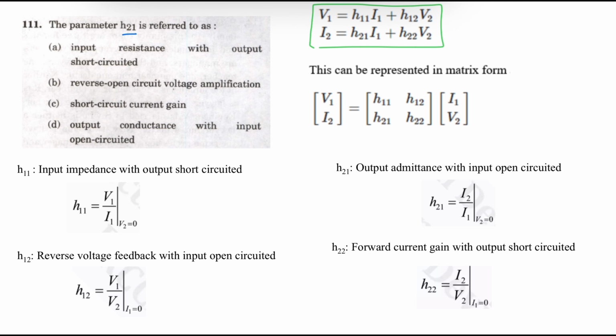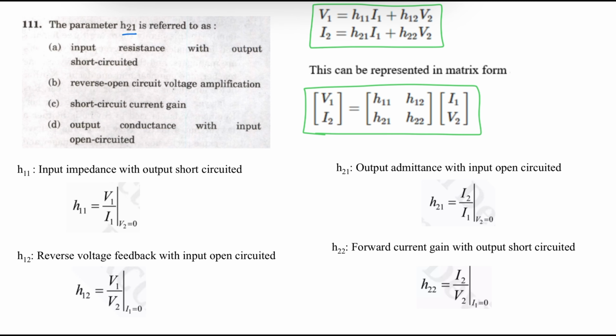Here V1 and I1 are input port voltage and current respectively. V2 and I2 are output port voltage and current respectively. In matrix form, it can be written as [V1, I2] is equal to [H11 H12; H21 H22] into [I1, V2].